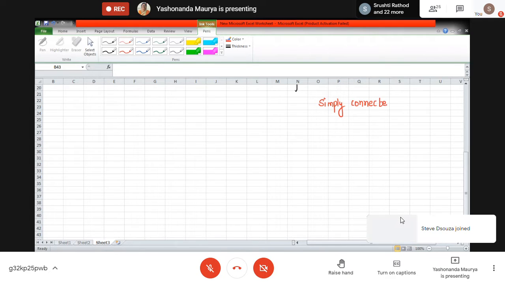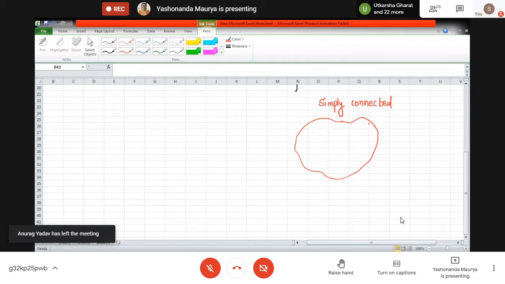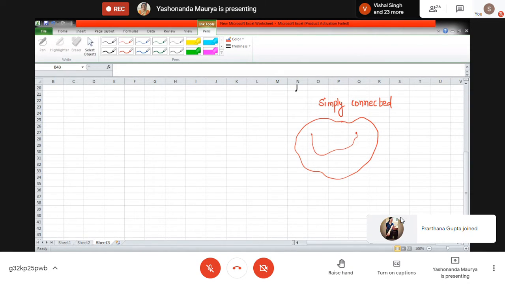Okay, so we have a region in which we can move from one point to another. If every point when we take in this region, then what should happen is we are able to move from one point to every other point. Okay, but then this should not contain any hole. Okay, so here to here I can move wherever, whatever path I can take any path and I can move. So any 2 points if we take, we can move from one point to another.